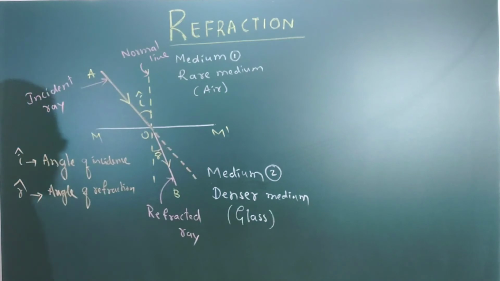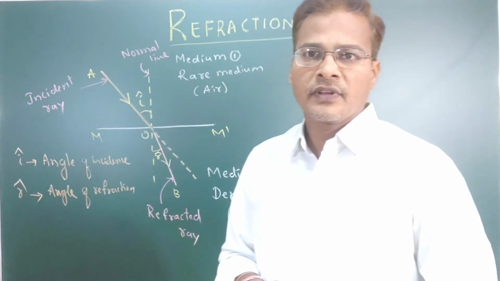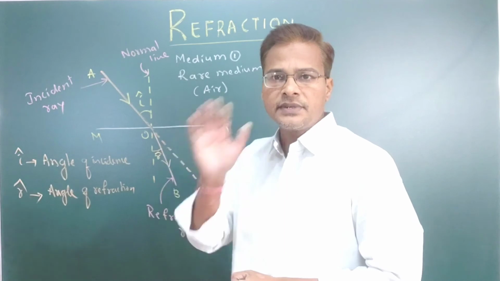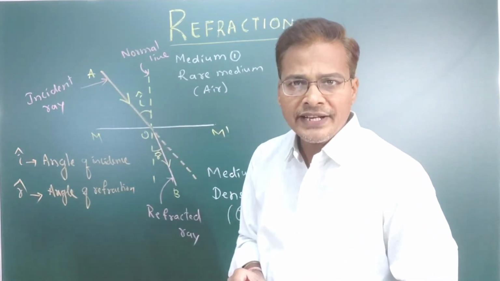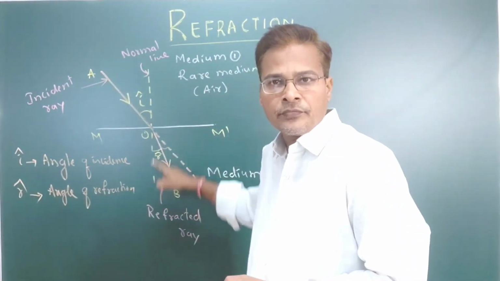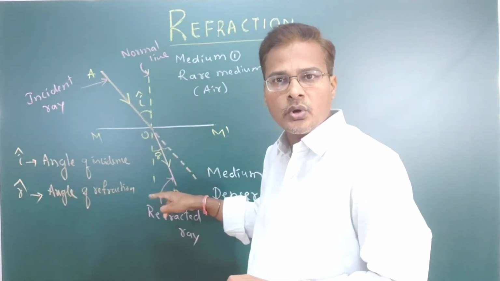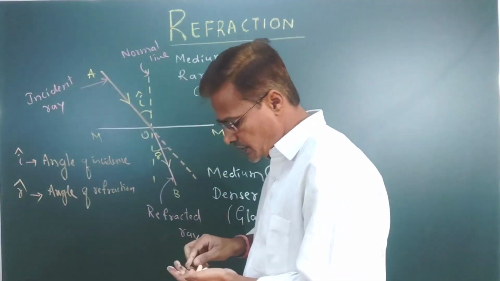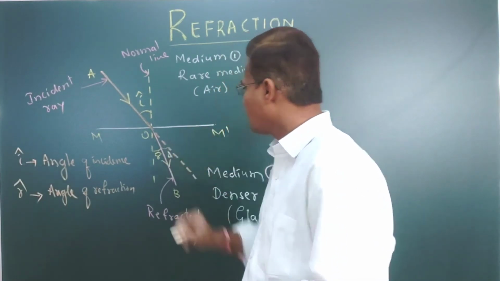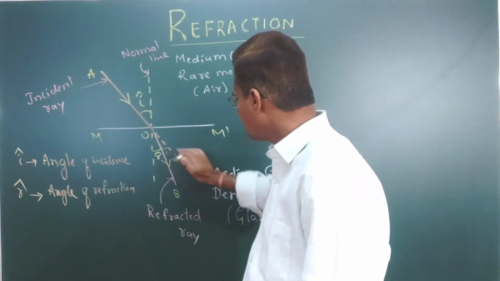When a ray travels from a rarer medium to a denser medium, the ray gets refracted towards the normal. That means some deviation occurs. What is that deviation? It is the angle made between the incident ray and the refracted ray. That we are going to call D.